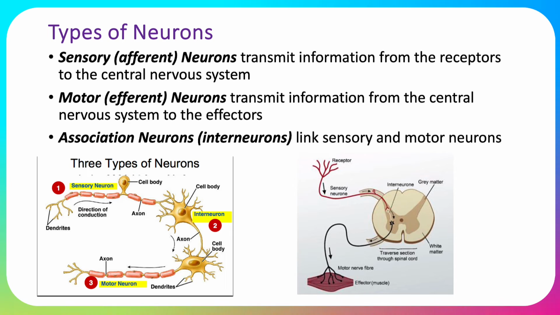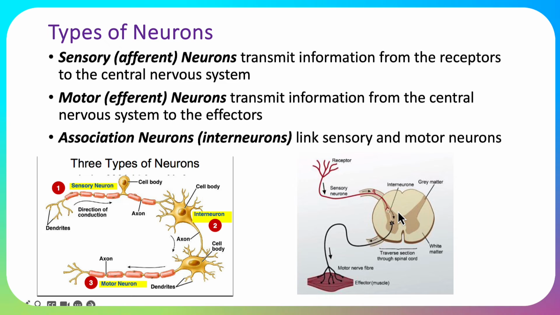That second syllabus objective is to differentiate between the types of neurons. The easiest way to think about it is in terms of the function. A sensory neuron transmits information from the receptors, like the sensory receptors, to the central nervous system. Motor neurons go the other way, from the central nervous system to our effectors. And there are also interneurons in between that link the sensory and motor neurons.